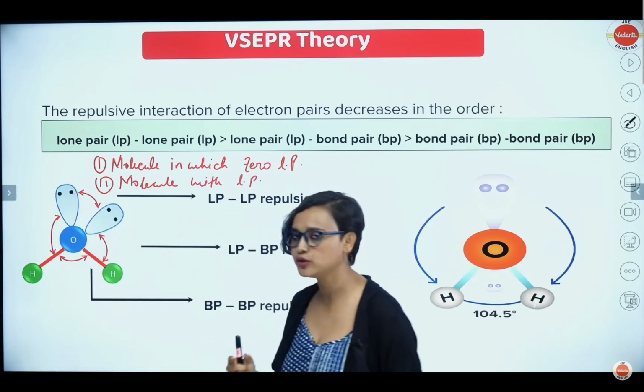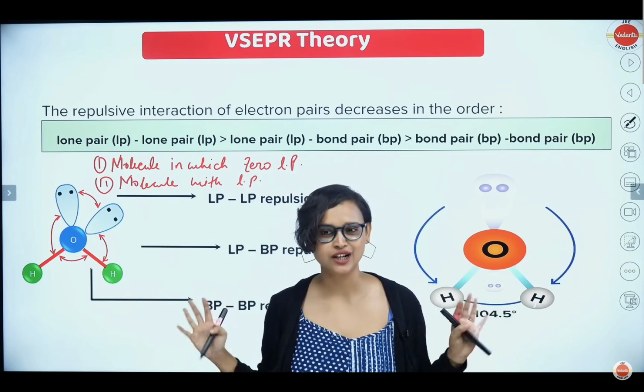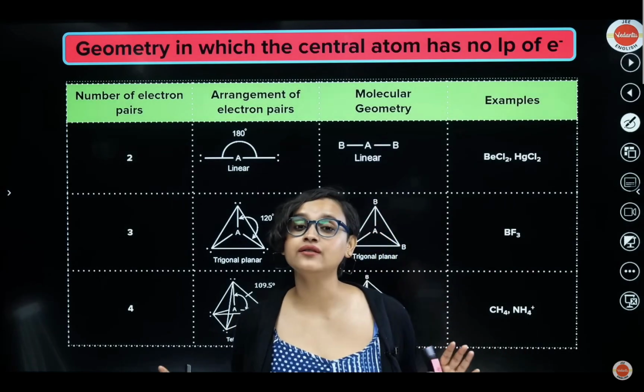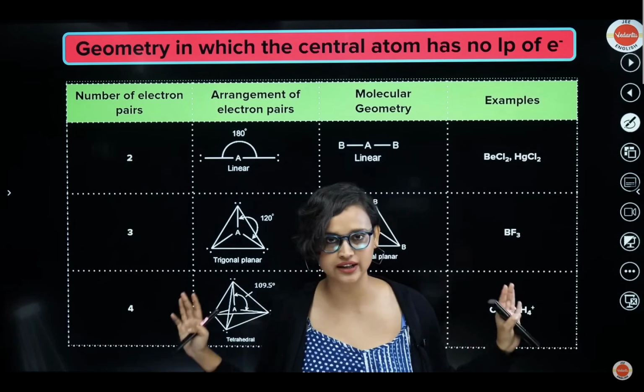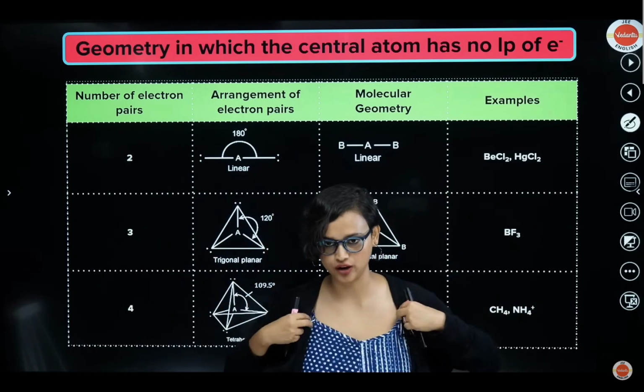Okay, so if we divide it into these 2 categories, it becomes a little easier for us to find the shapes. So shall we check out what shapes we are getting, how the molecules are going to look? Let's go. First, geometry in which there is no lone pair on the central atom. Whatever electrons it had are already shared. Everything is bonded. No lone pair at all.